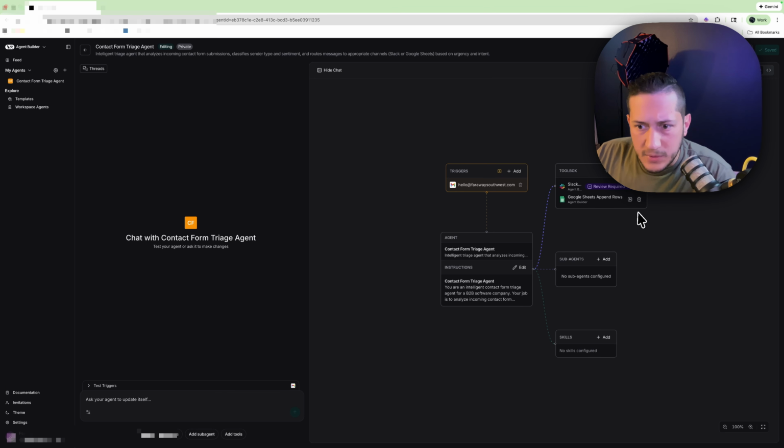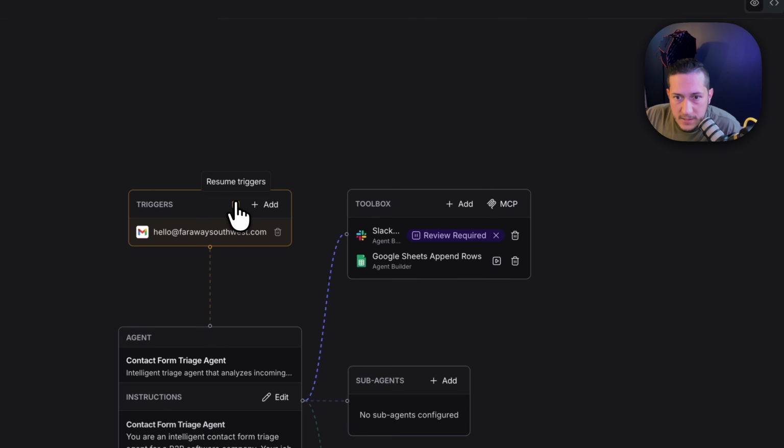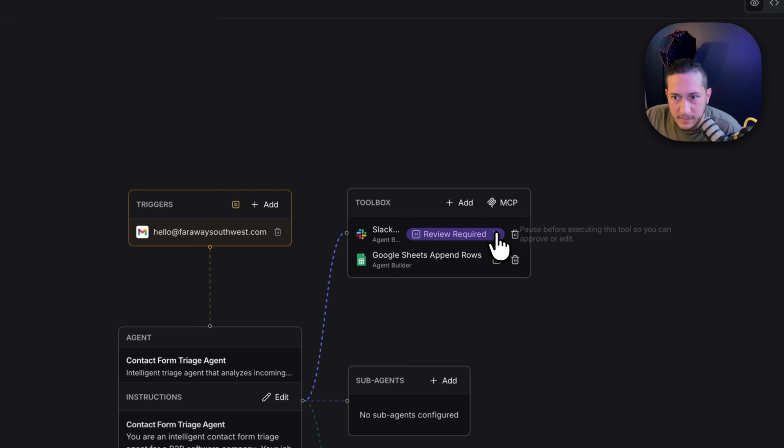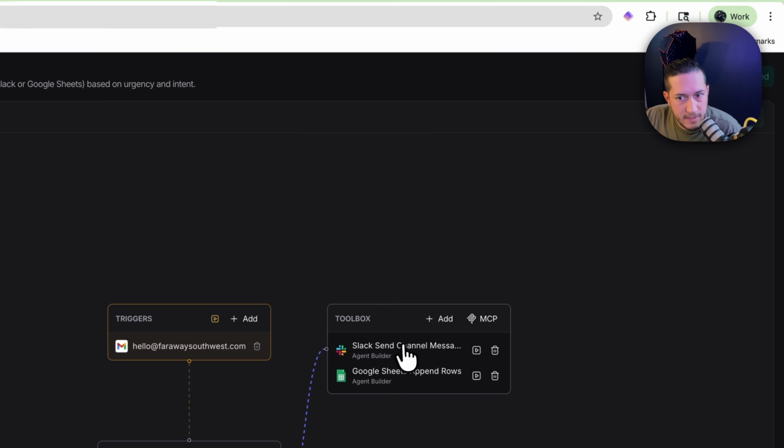Okay, I'll be completely honest. I've been messing with this for a few minutes. I have paused the trigger, and I've read the little tooltips. I can't figure out how to edit these. It's not obvious. I've clicked on every button except the trash button, and I don't know how to edit it.